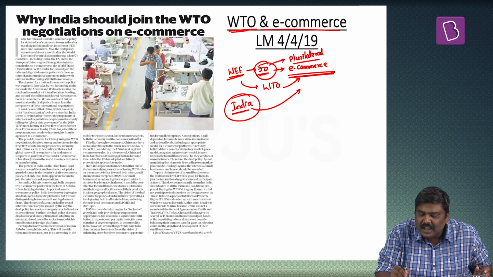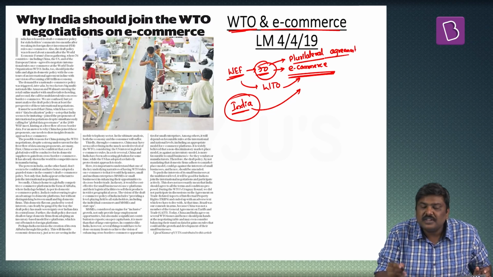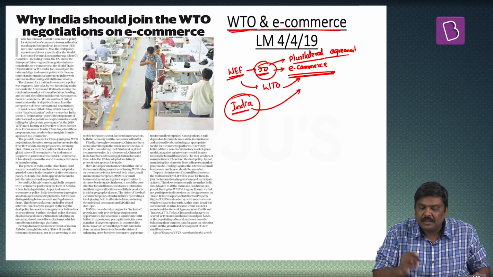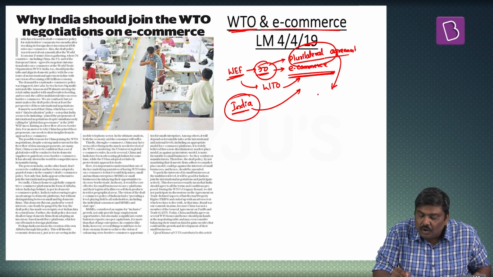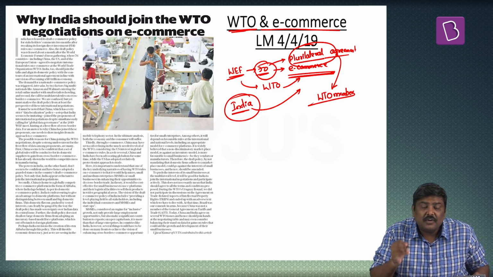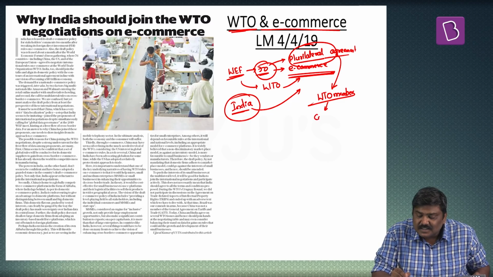That is, once they arrive at an agreement stage and it is signed, it is called a plurilateral agreement. But please understand, plurilateral agreements are not applicable to all WTO members, because WTO functions on the concept of consensus.